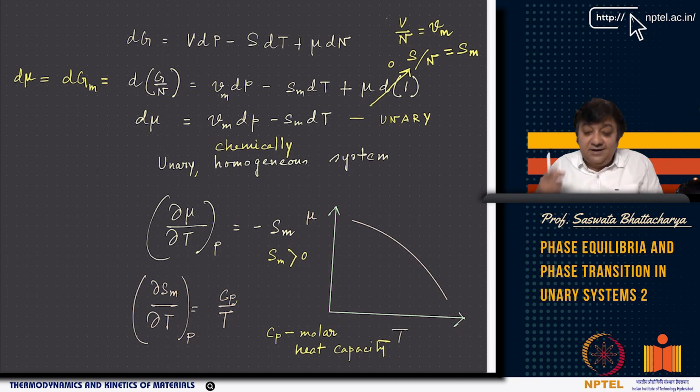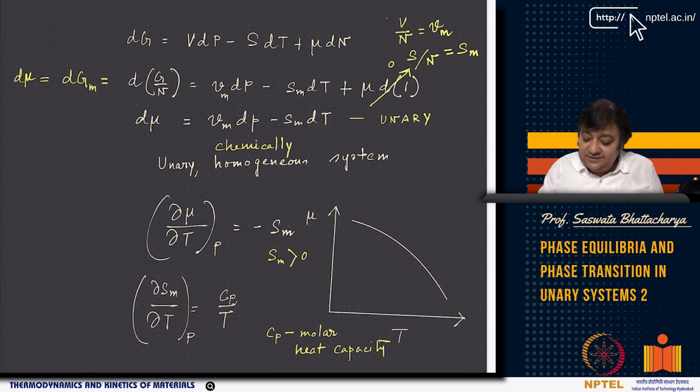So del Sm del T is Cp by T, and you have del mu del T, which is minus Sm. Again I want to tell you that this is a negative slope, because there is a minus and Sm is always greater than 0. Don't forget this part. The molar entropy for this phase will always be greater than 0, so minus Sm is going to be negative. The slope is negative, so you can check that.